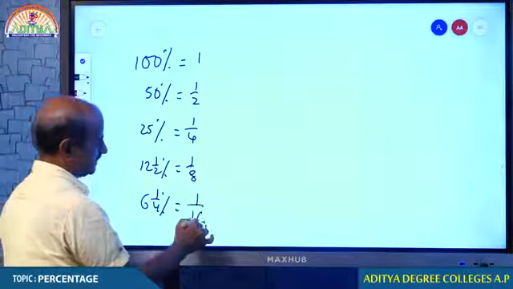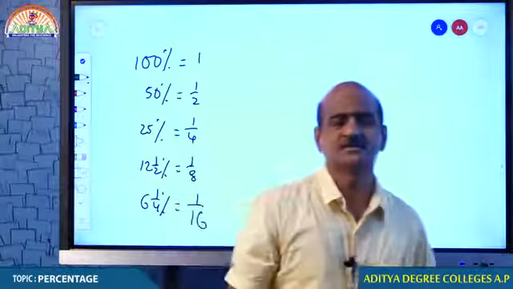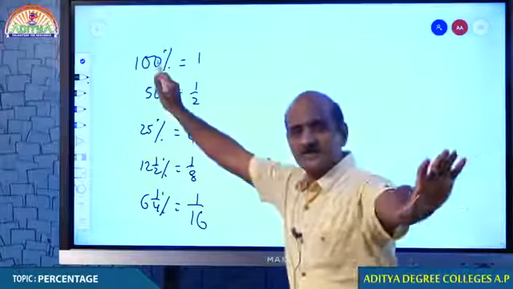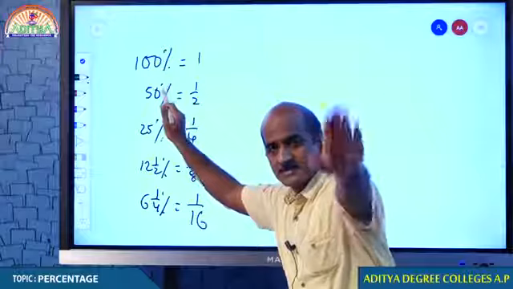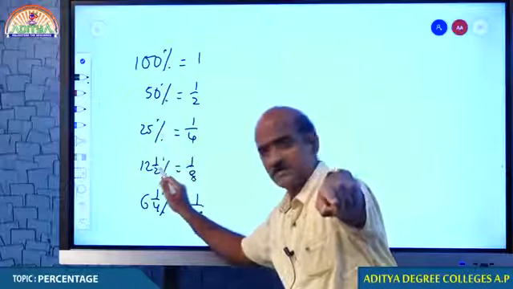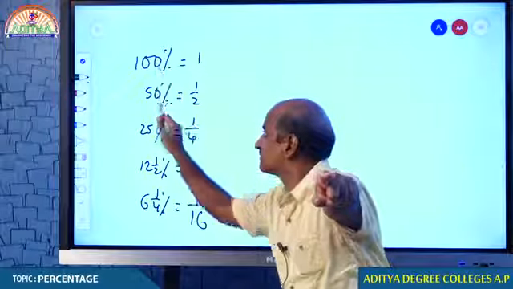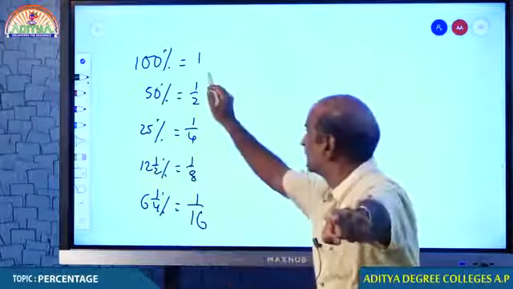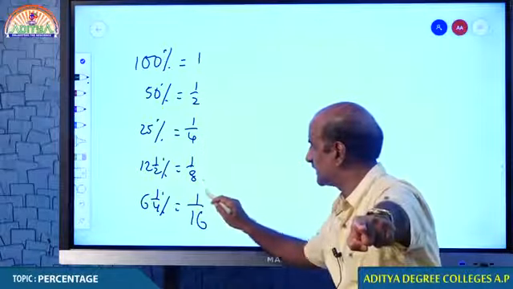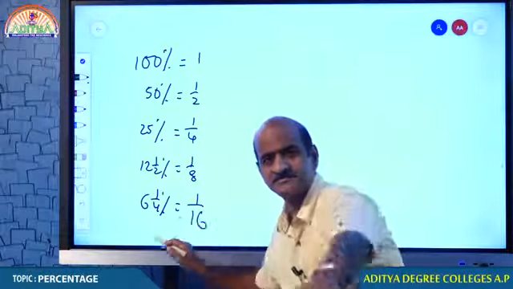Do you understand why I gave you all these numbers? 100%, 50%, 25%, 12.5%, 6 1 by 4. 1, 1 by 2, 1 by 4, 1 by 8, 1 by 16.